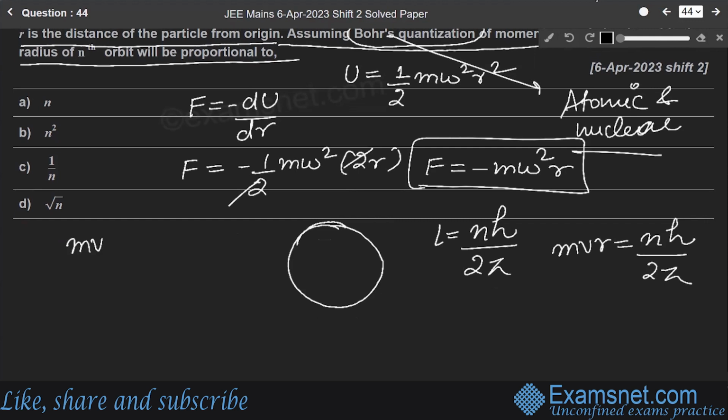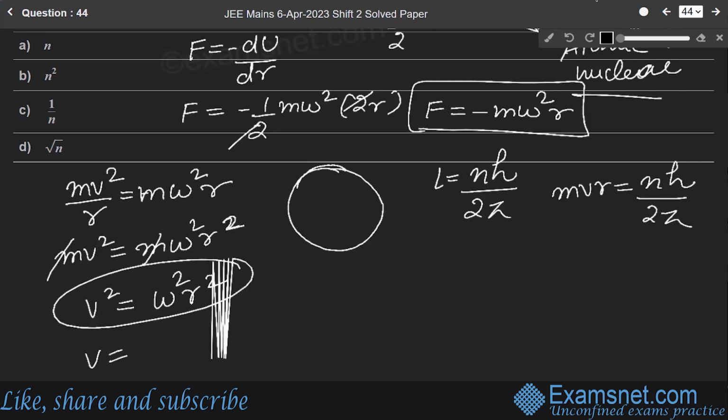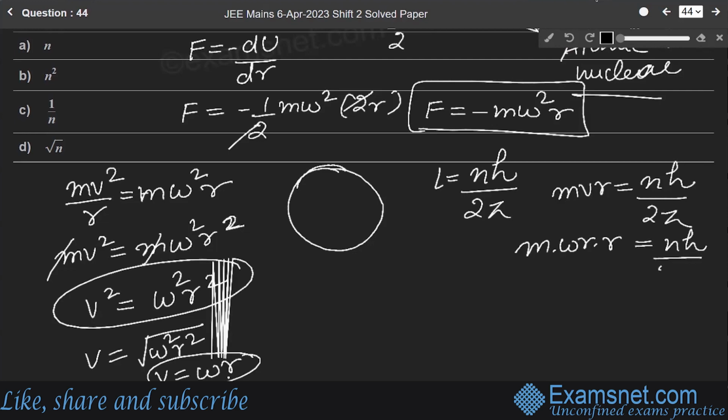Also F equals mv square over r, so using only magnitude, mv square equals m omega square into r square. Cancelling m, v square is equal to omega square into r square, so v equals omega r. Putting this value of v, m into omega r into r equals nh over 2 pi.